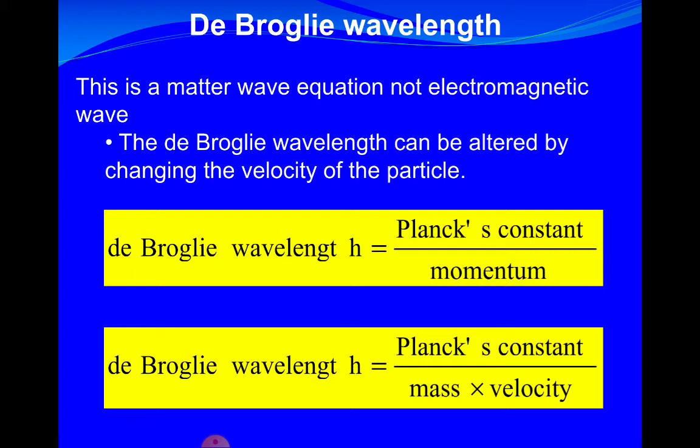According to the de Broglie equation, the wavelength of this person is lambda equals h over mv, 6.63 times 10 to the negative 34, divided by the mass times the velocity, and you would get a wavelength of 3.4 times 10 to the negative 36.